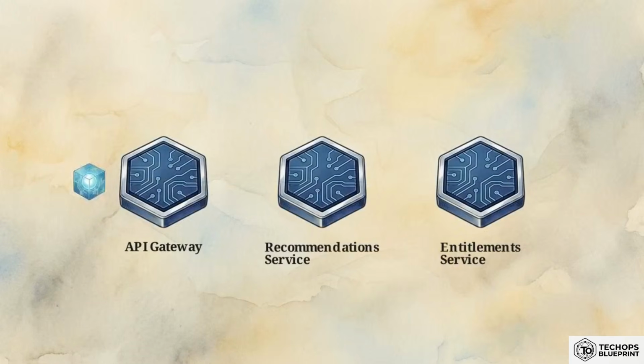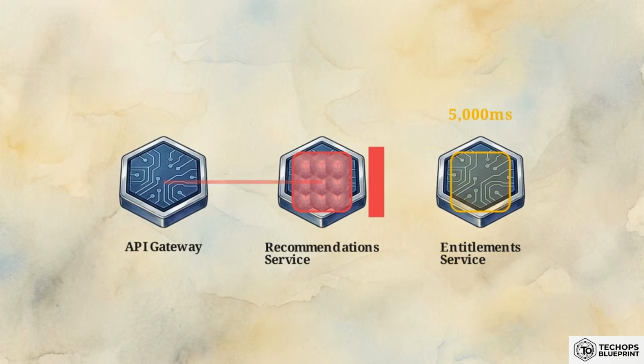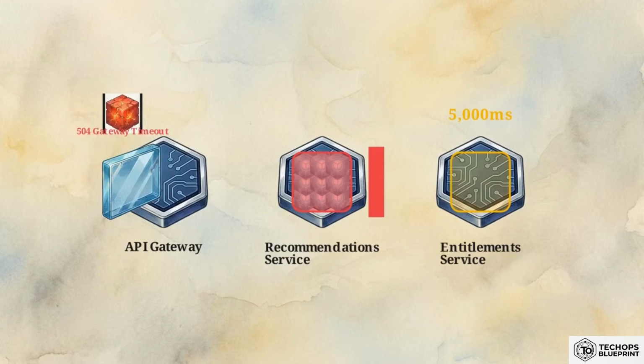Translated to our technical reality, those trapped cooks and waiters are inbound HTTP worker threads. Because the downstream entitlement service is taking 5 seconds to reply, the threads inside the recommendation service are forced to block, sitting idle while they wait for network I/O. This is a state known as thread pool starvation. As concurrent user requests keep pouring in, the upstream server rapidly depletes its operating system socket descriptors and memory buffers, just trying to maintain this growing army of blocked, waiting threads.